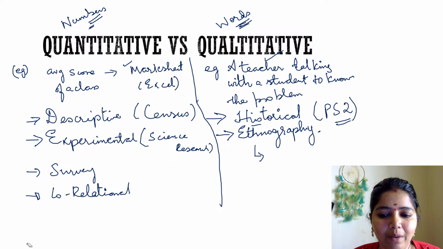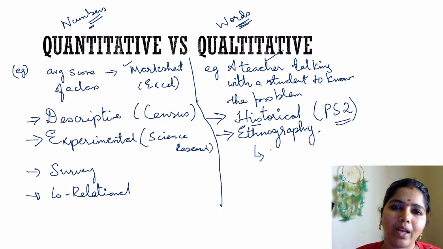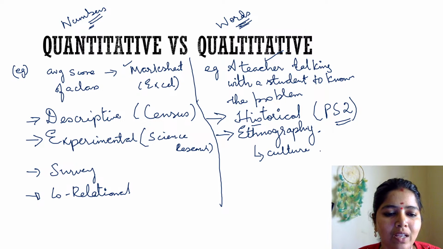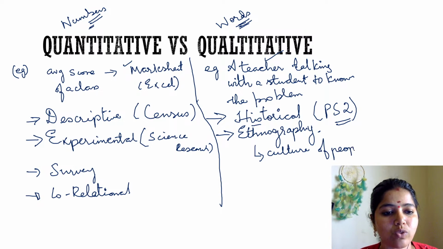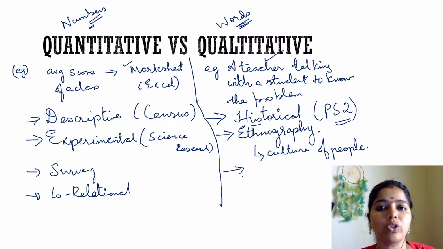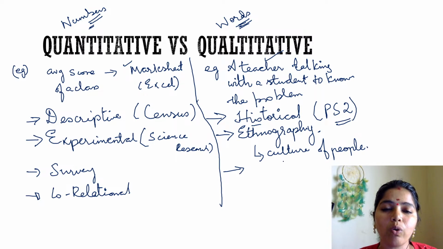Whenever I study the culture of the people, if you go to a tribal village and study their culture, their food habits, their type of clothing, what they wear, I call it ethnography research. It comes under qualitative research. How will I get to know about the culture of the people?